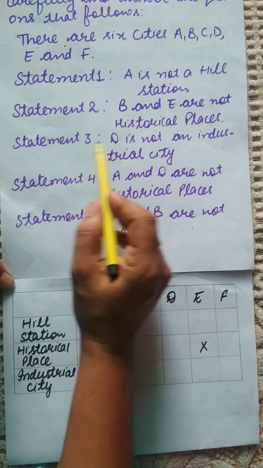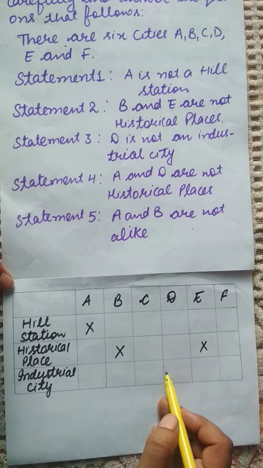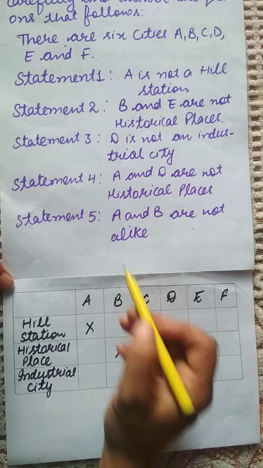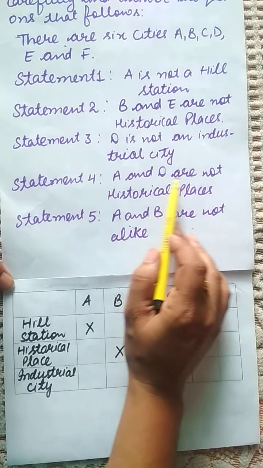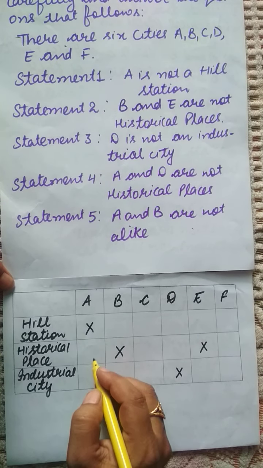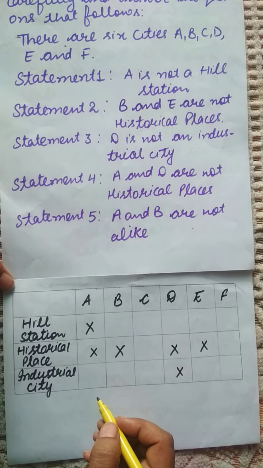From the third statement, D is not an industrial city, so I'll put a cross here. Next, A and D are not historical places, so I'll put a cross here.